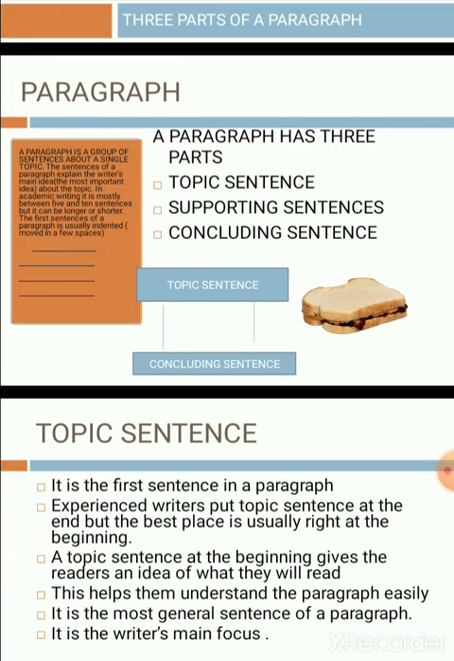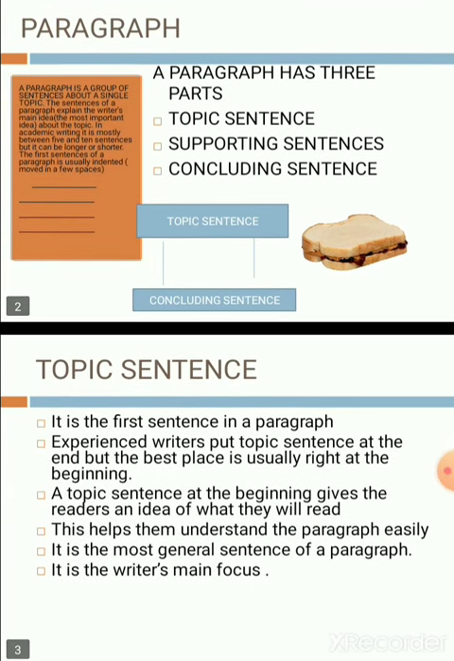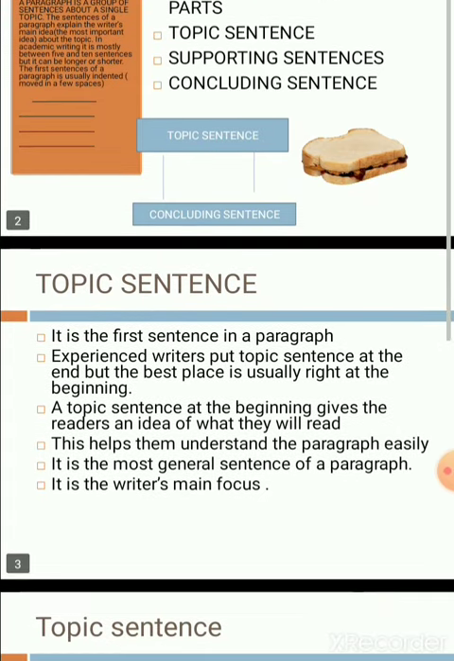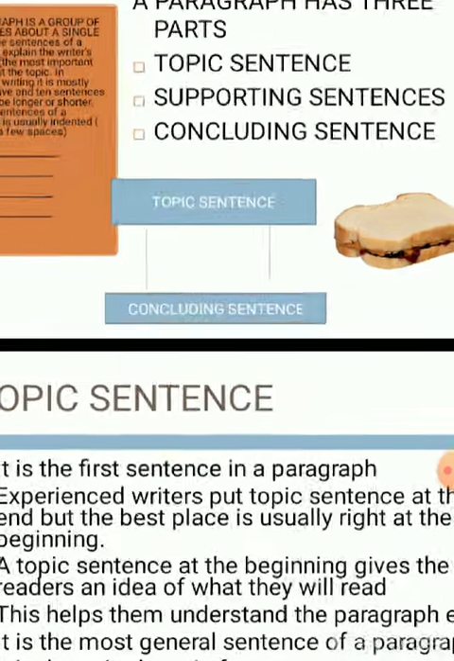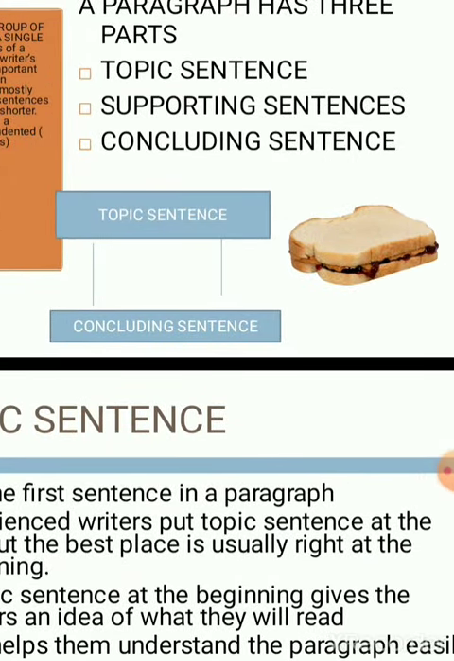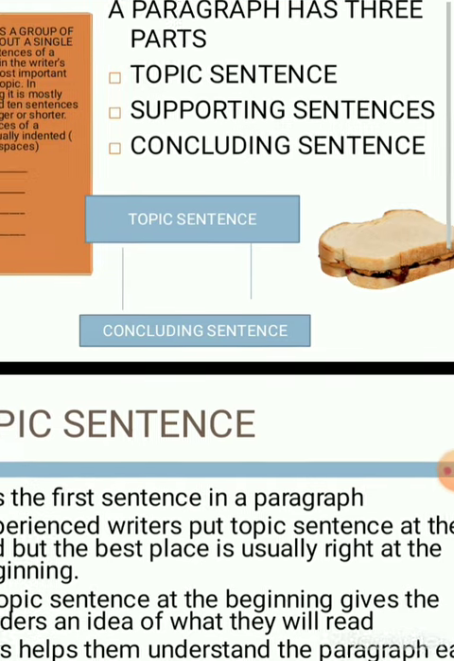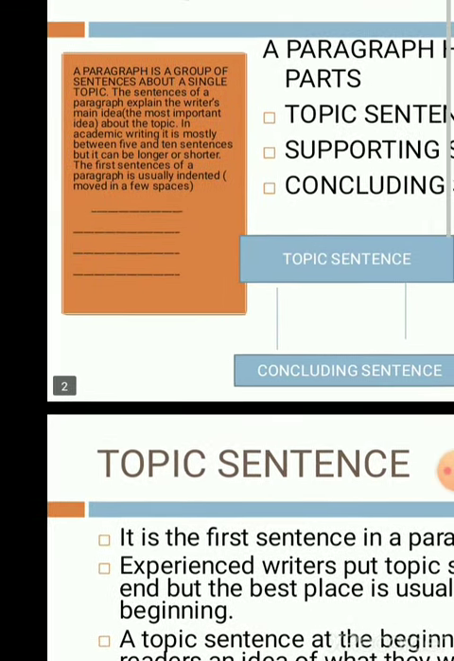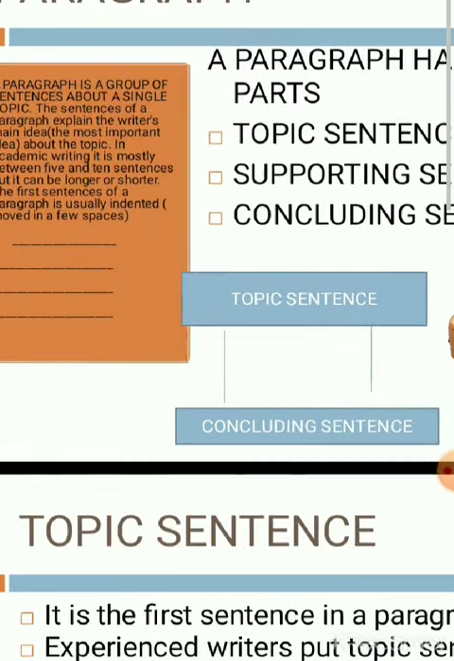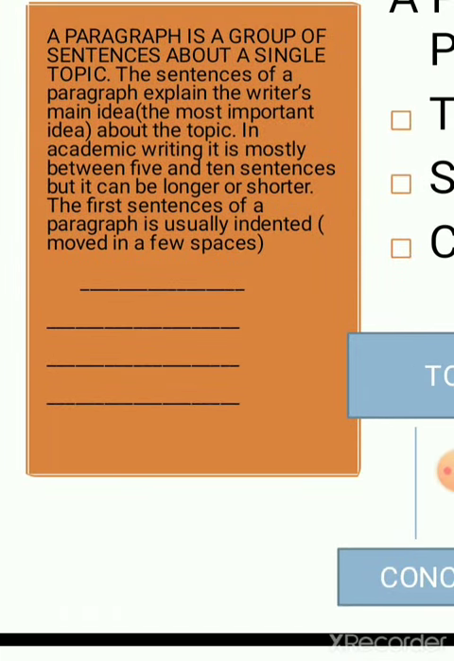You must know that a paragraph has three parts: a topic sentence, several supporting sentences, and a concluding sentence. The topic sentence is the first sentence of a paragraph, and a paragraph should explain the writer's main idea. The sentences of a paragraph explain the writer's main idea. The main idea means the most important idea.